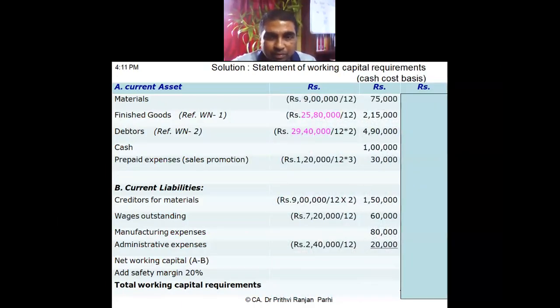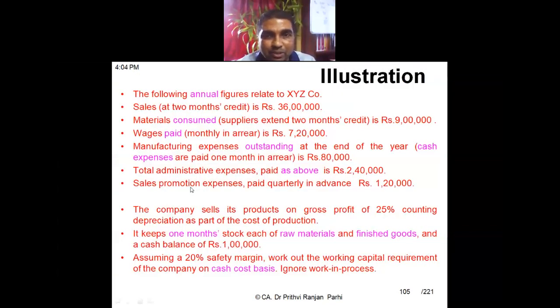Wages 7,20,000 is annual. You see what it says? Wages is 7,20,000, but this is for the entire year. We have to arrive at the monthly. It says monthly in the area. Wages paid is this much. That means annually this much is paid. These are the annual figures.